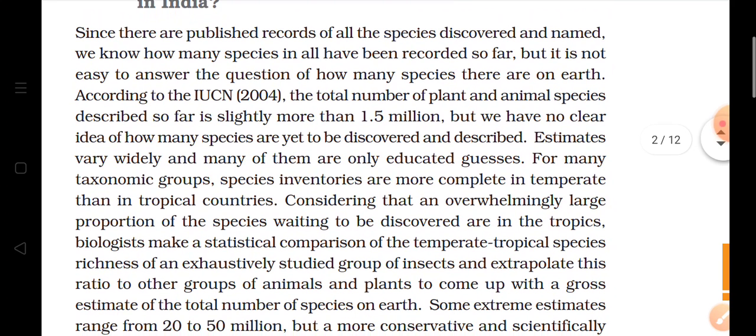People are estimating that there may be this number of organisms, and for many taxonomic groups, species inventories are more complete in temperate than in tropical countries. Means if we compare the tropical area and the temperate area, then we can say that there may be a greater number of organisms in the temperate areas. We know that there is a lot of diversity on the earth's surface, but there are still millions of species waiting to be discovered. Means we don't have any information about them.